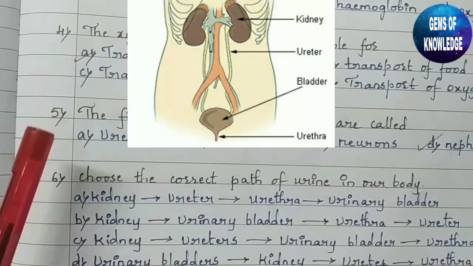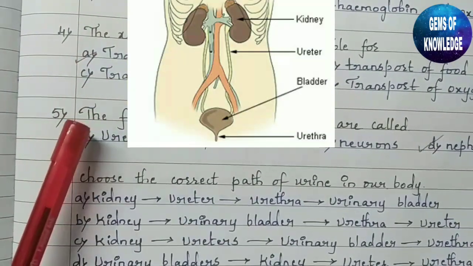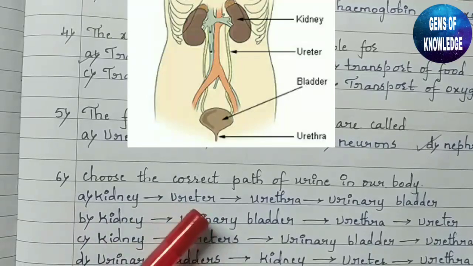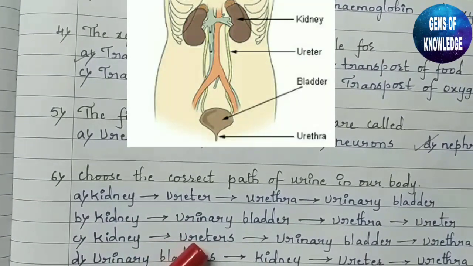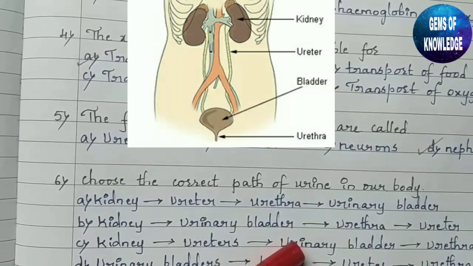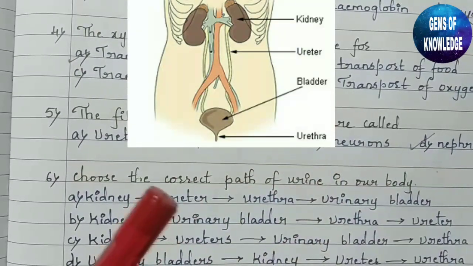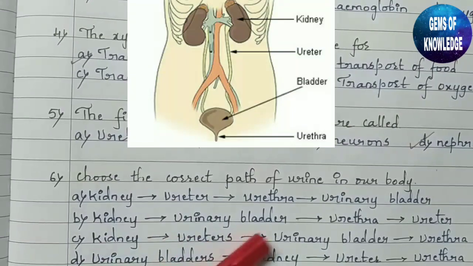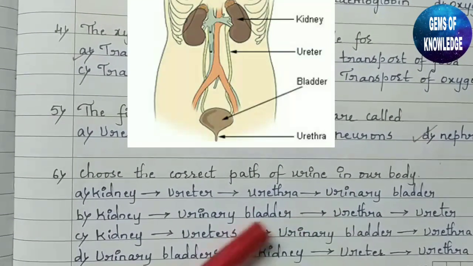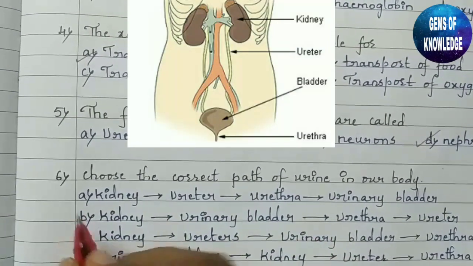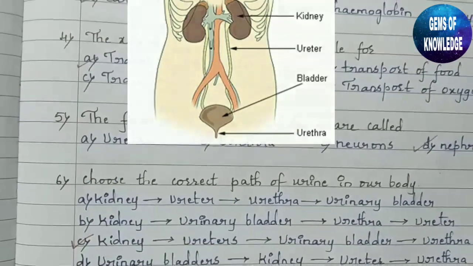It comes from the kidney itself. Then the lining shown here is called the ureters. Then comes the urinary bladder. Then comes the urethra. You can see the parts here. So this is the correct way of passing the urine out of the body. So the correct option here is C1.